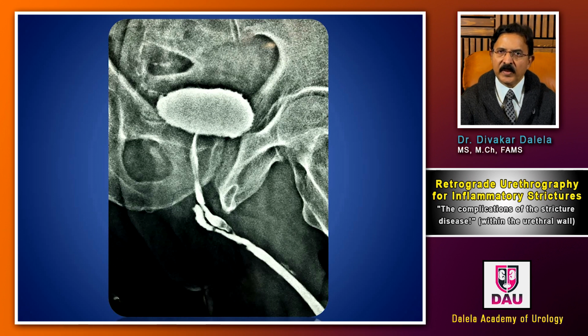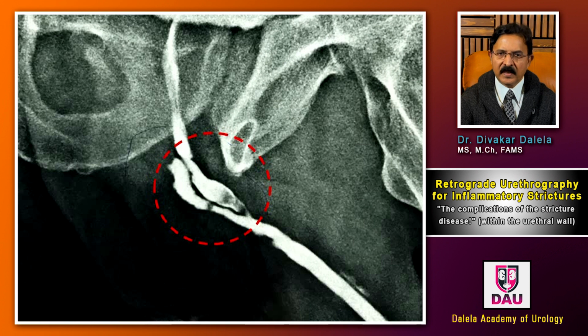In either retrograde urethrogram film, you see 2 passages, if you focus on this area marked by the dotted red circle. One is a false passage and the other is the natural normal passage. How do you know that?